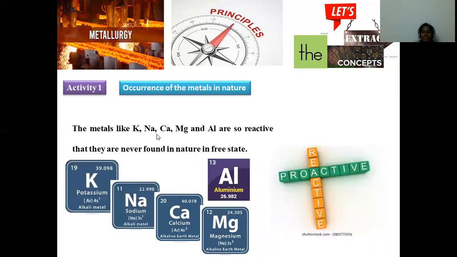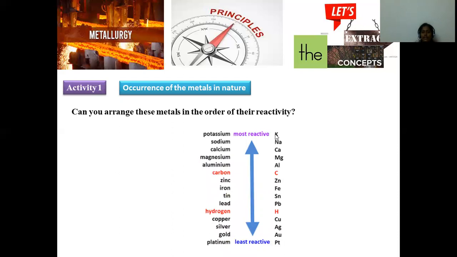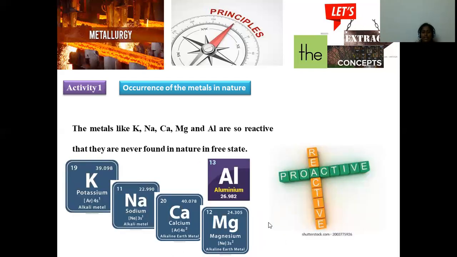Now, metals like potassium, sodium, calcium, magnesium, and aluminium are so reactive that they are never found in nature in the free form, and these are regarded as reactive metals. As we already went through this table of reactivity, you can find the native metals called noble metals, while high reactivity elements are never found in free form.